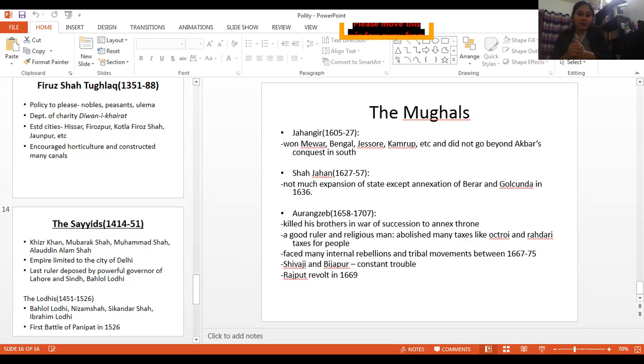And we know that new crops were also introduced, like potato and chilies. These are all new crops that were introduced during the Mughal period. And Taqavi loans, as they were given in Delhi Sultanate times, were also given in Mughal times. And one thing that we know about the Mughal period is that the peasants were the real owners of land.